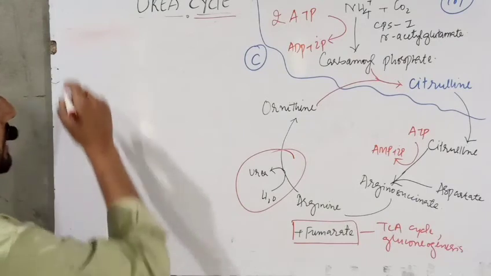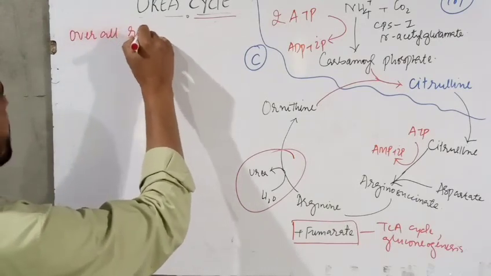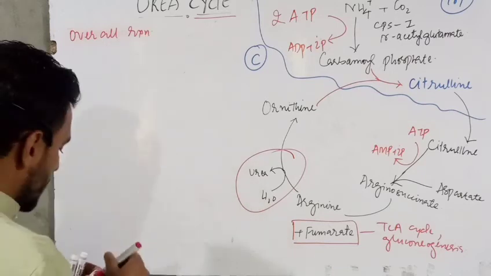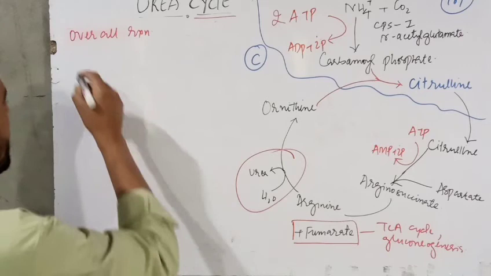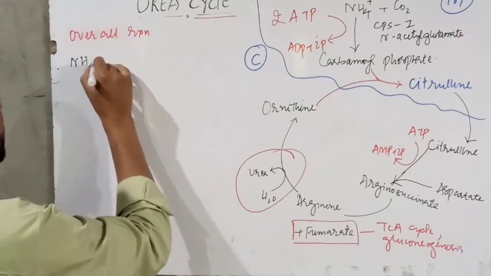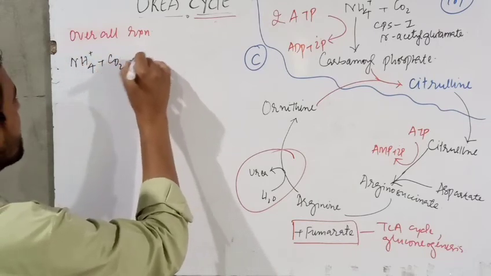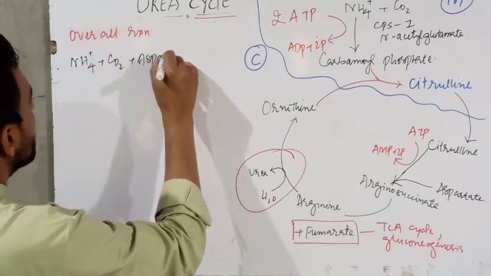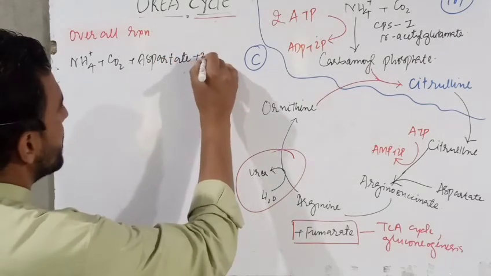Now we will take the overall reaction of the cycle. The overall reaction of the urea cycle is NH4 ion plus carbon dioxide plus aspartate plus 3 ATPs.